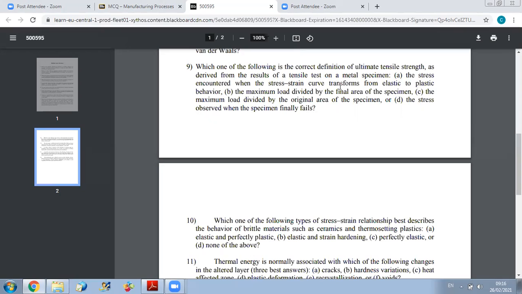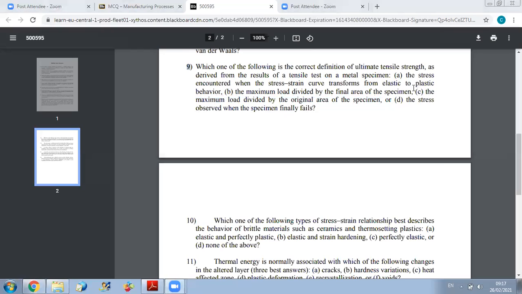The maximum load divided by the final area of the specimen. No, because we know that the ultimate tensile strength is defined as engineering value, not as true value. The maximum load divided by the original area of the specimen. Yes, this is the right answer because the tensile strength is the engineering value of the maximum stress. So this is our answer here.